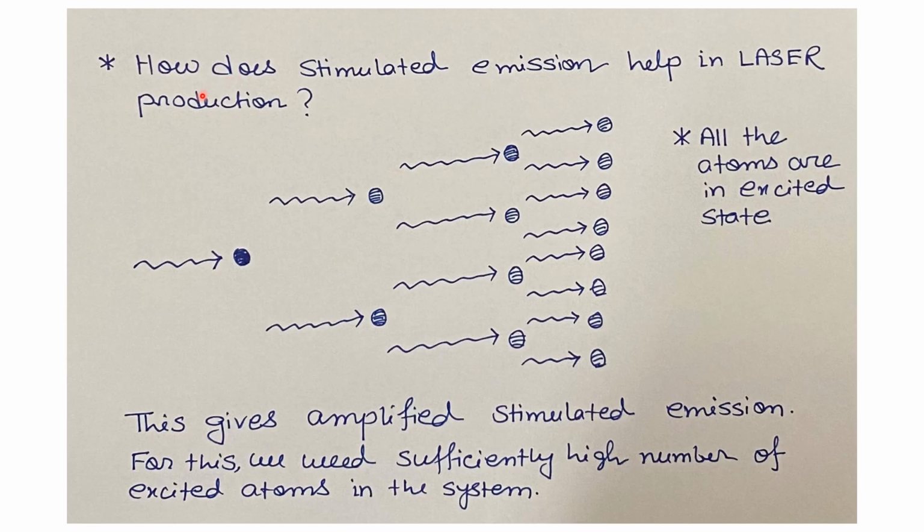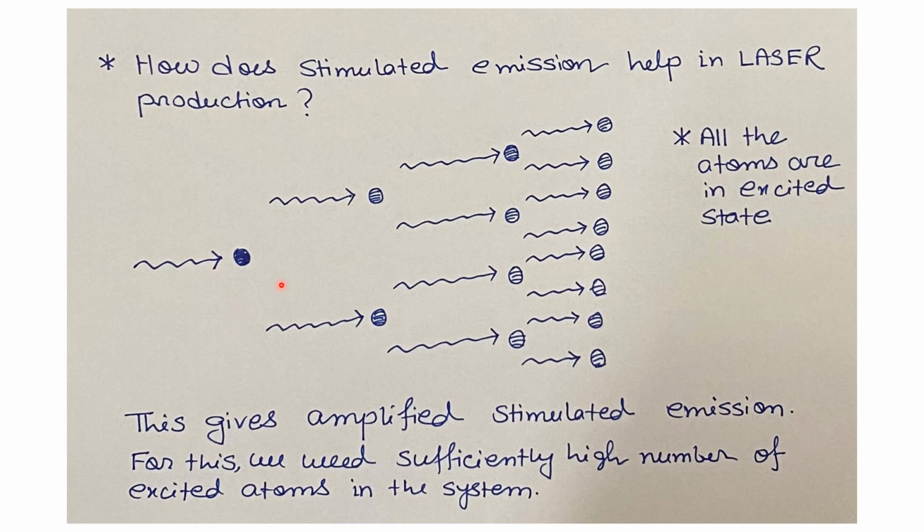Now we will understand how the stimulated emission or the induced transition helps in laser production. For this, we will consider all the atoms are in the excited state, that is the energy level E2, and the corresponding ground state energy level is E1. Now we consider a single photon with the energy h nu, equal to E2 minus E1, incident on that system. So this single photon will trigger one of the excited atoms to have the transition from the higher energy level E2 to the lower energy level E1. So that is the stimulated emission process.